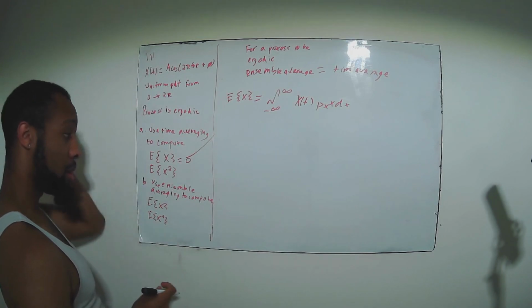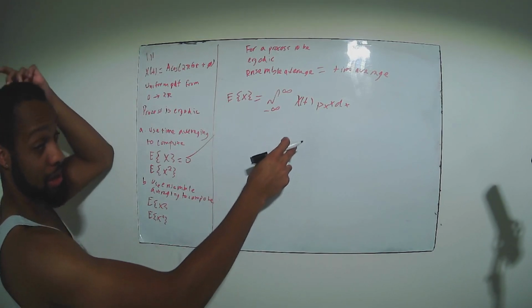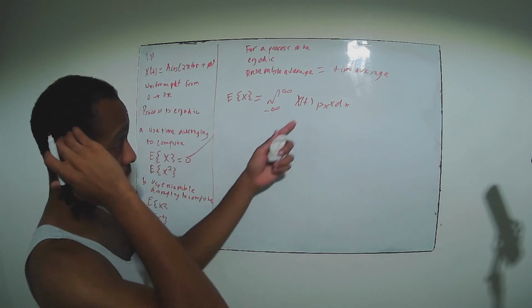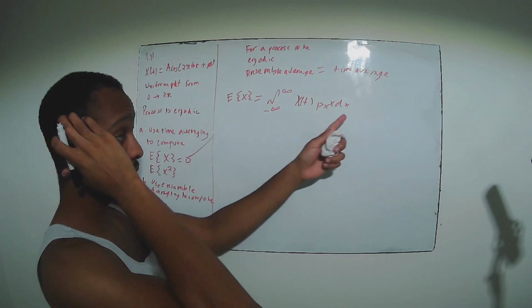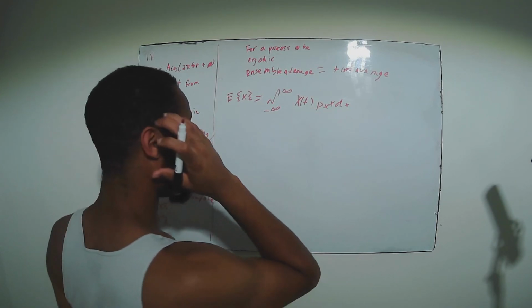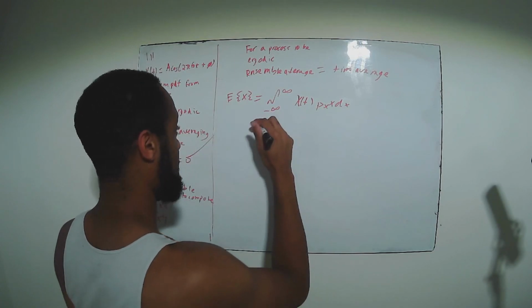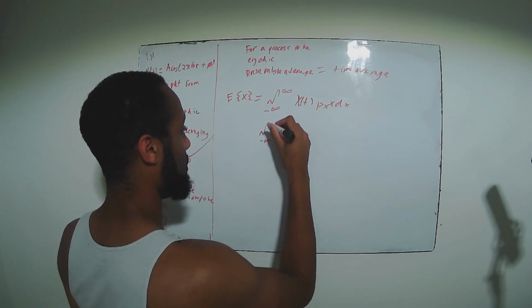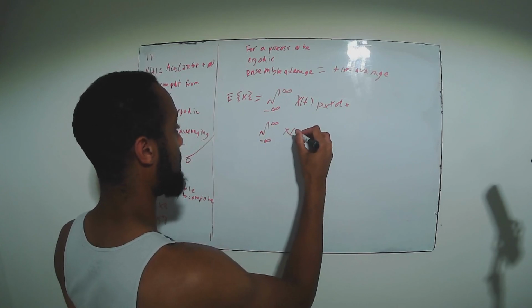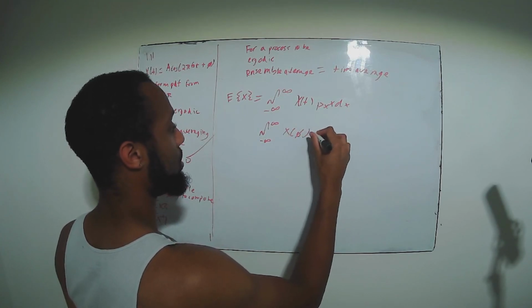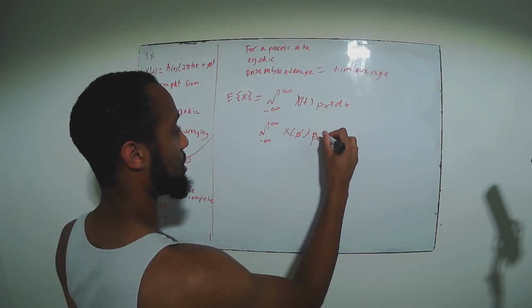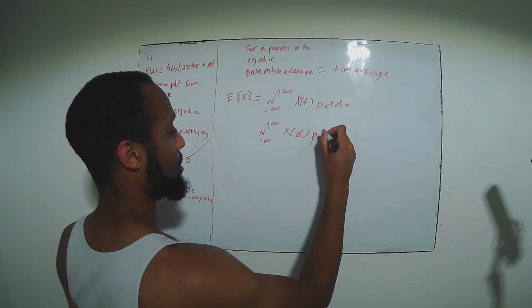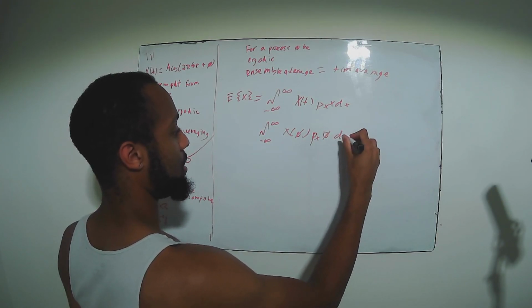For the first part, I was writing x of t just as a convention to make it easy, but here phi is the random variable, and so it needs to be with respect to d phi, and x needs to be with respect to d phi. So for here, for example, we should have x of phi times p of phi, and then d phi.